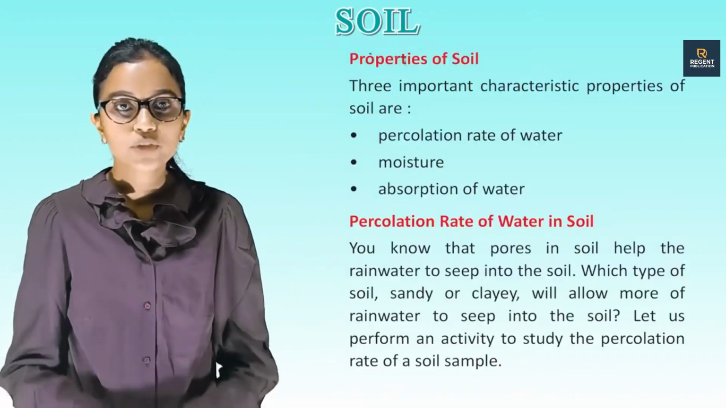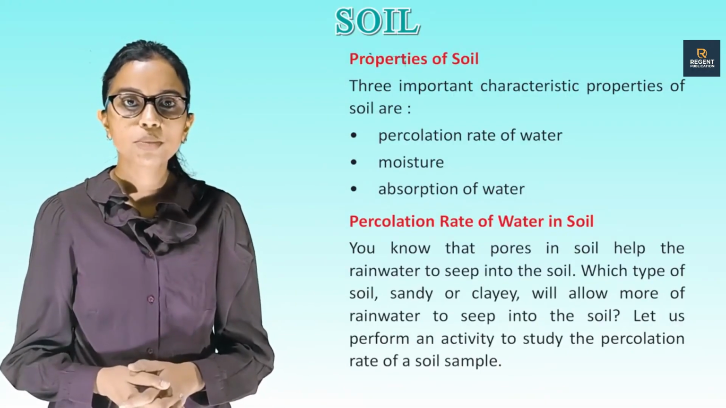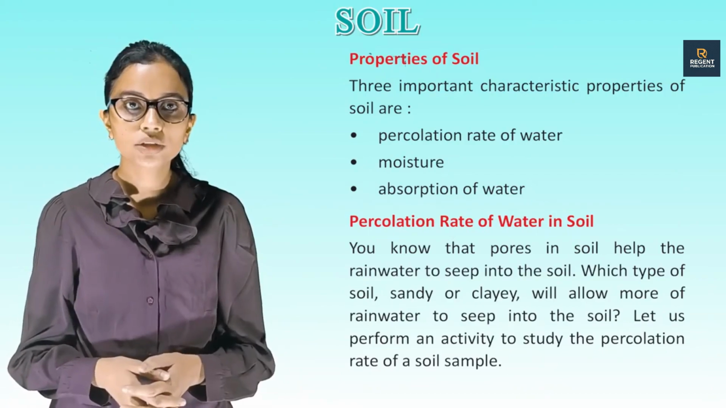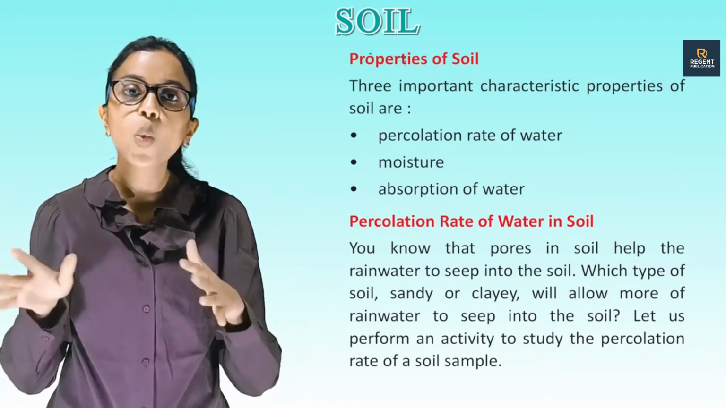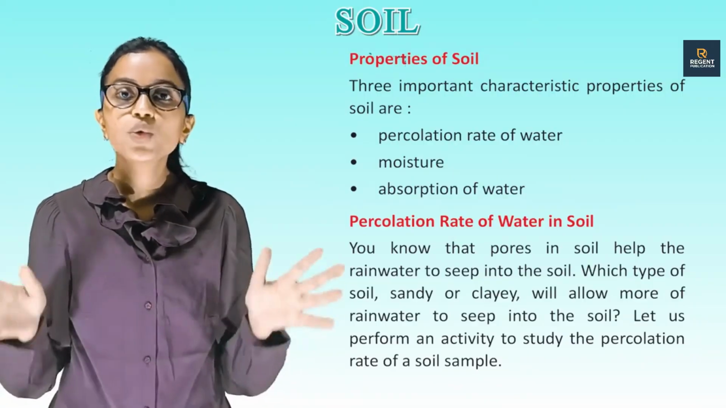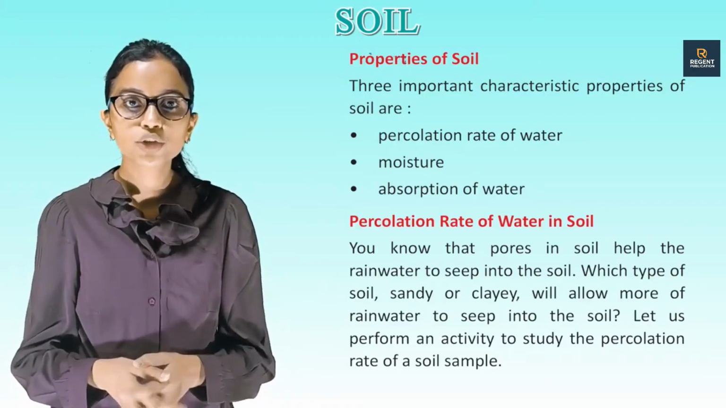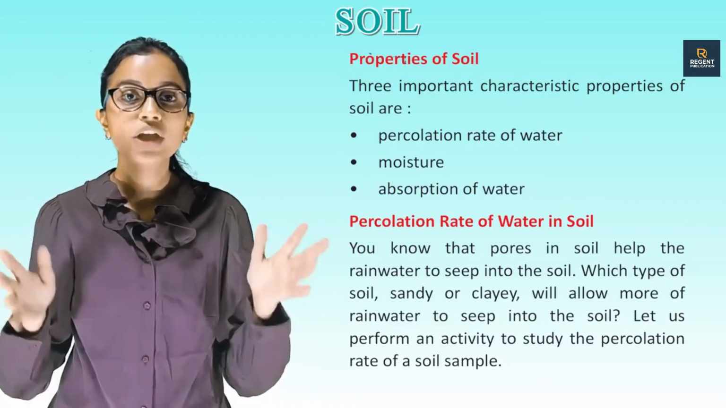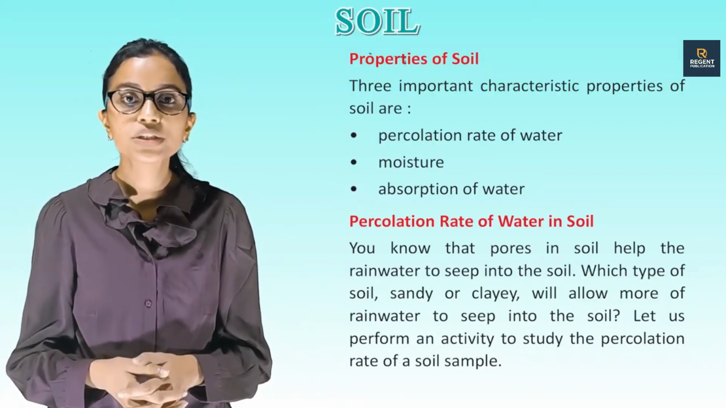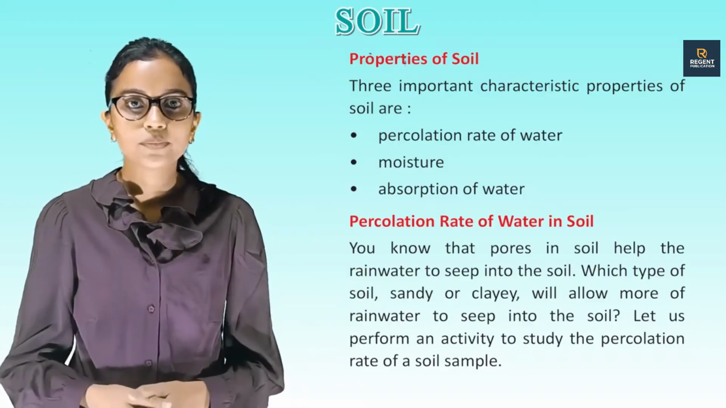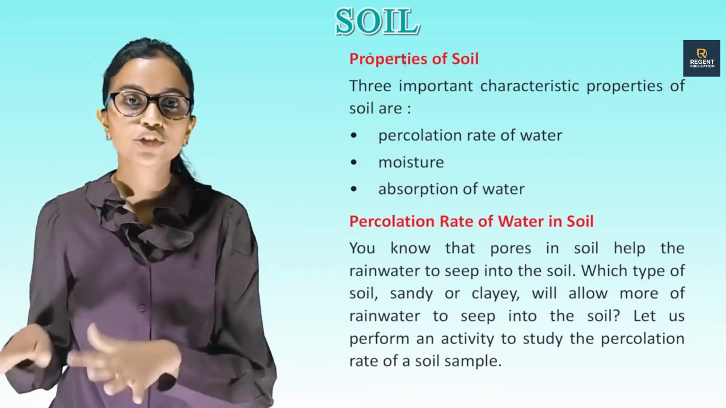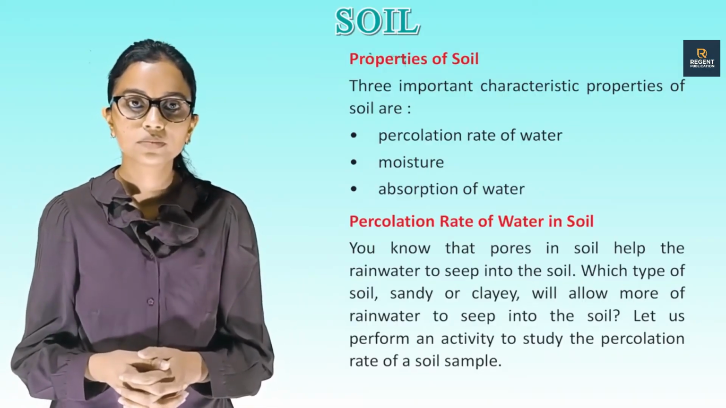Properties of soil. Three important characteristic properties of soil are percolation rate of water, moisture, absorption of water. Percolation rate of water in soil. You know that pores in soil help the rainwater to seep into the soil. Which types of soil, sandy or clay, will allow more of rainwater to seep into the soil? Let us perform an activity to study the percolation rate of a soil sample.